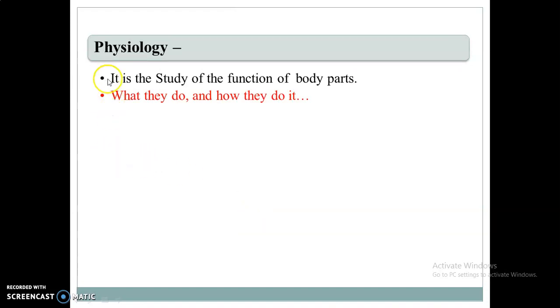So, the next point is physiology. It is a simple study of the functions of the body parts, like what they do and how they do it. Is that clear? What they do and how they do it.